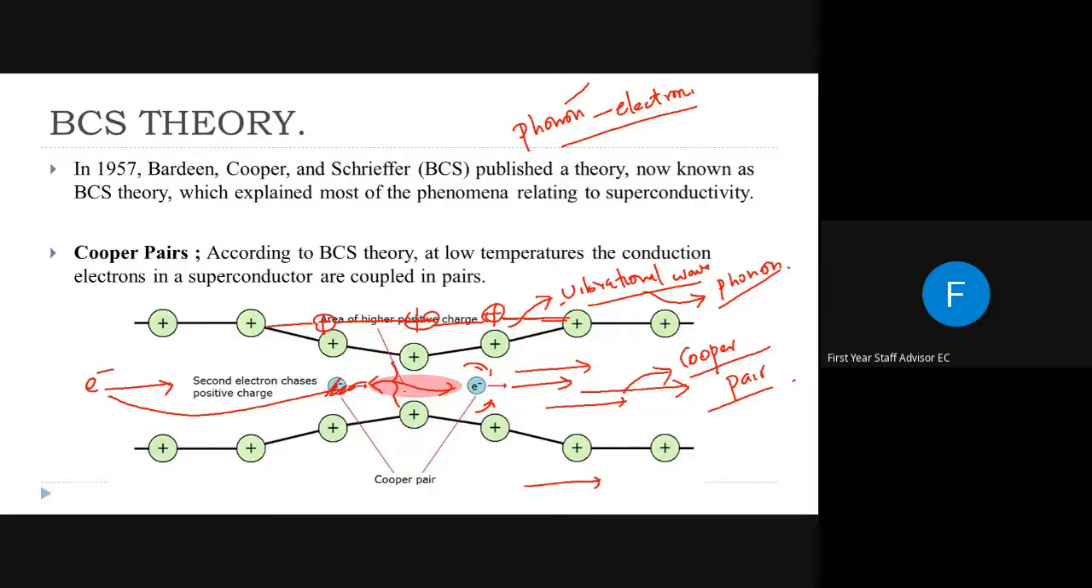Normally two electrons will repel each other, but the attractive force between this positively charged cloud and this electron will overcome the electron repulsion, and these two electrons will combine, or it can be called a pair, and move together, and such a pair is called a Cooper pair.